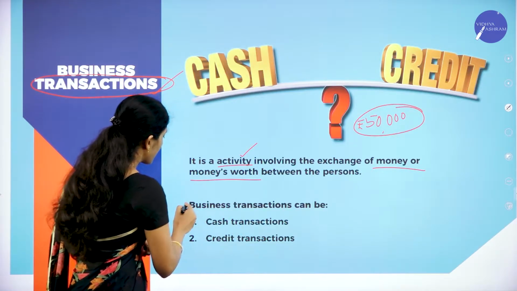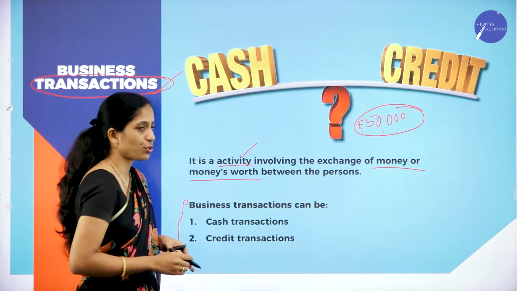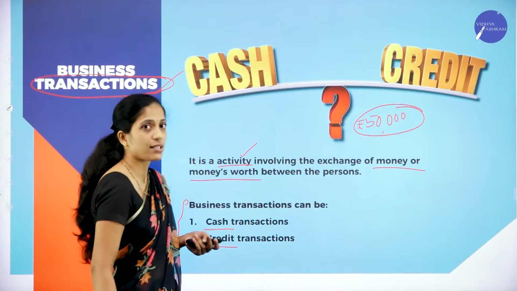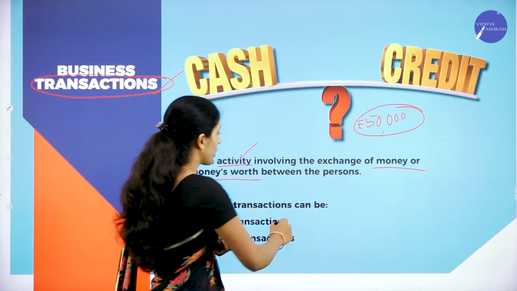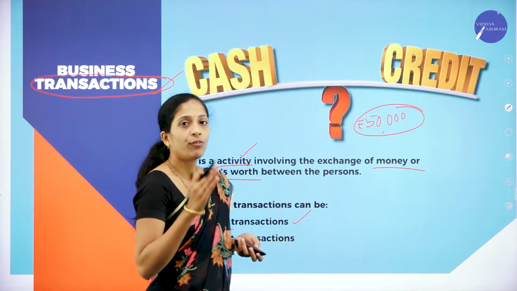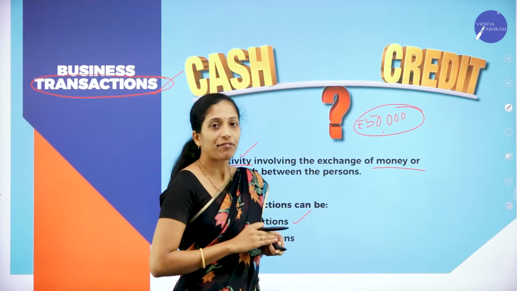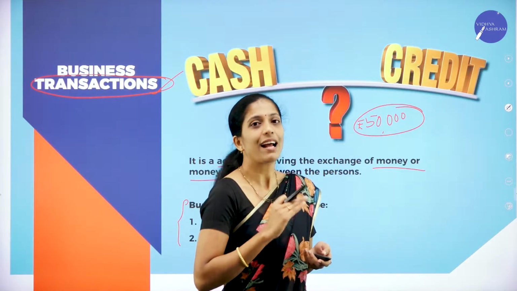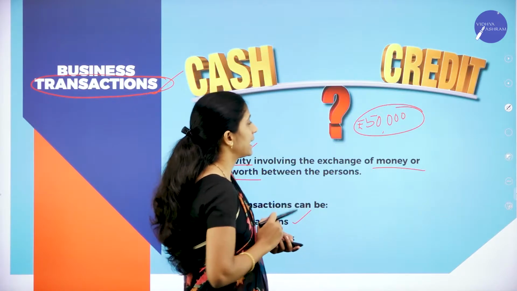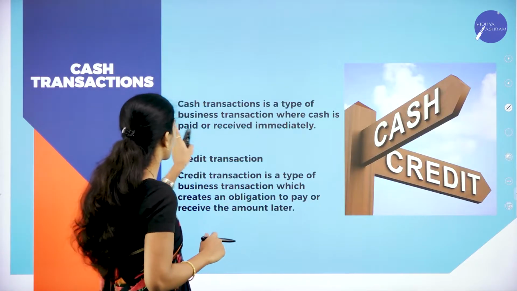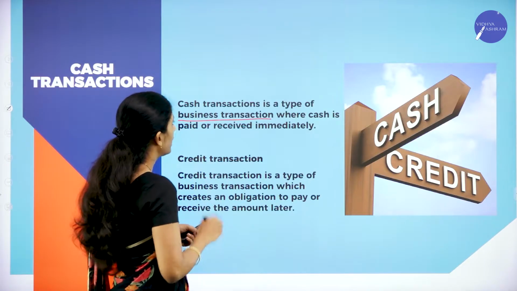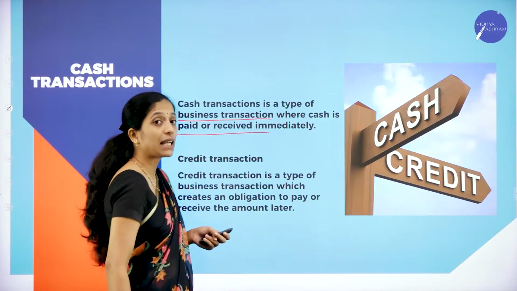So here business transactions can be classified into two types, cash transactions as well as credit transactions. Now what do I mean by cash transactions? For example, if the activity has taken place and the payment of cash is made immediately, that is called as cash transaction. Let us see what cash transaction is all about. Cash transaction is a type of business transaction where cash is paid or received immediately.